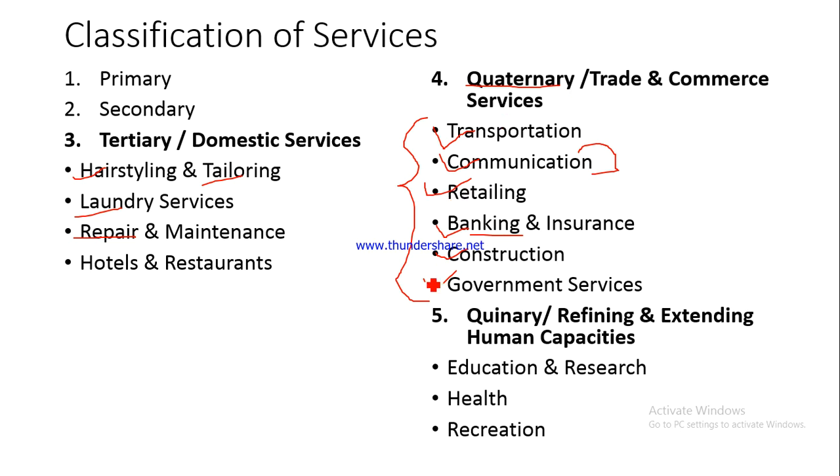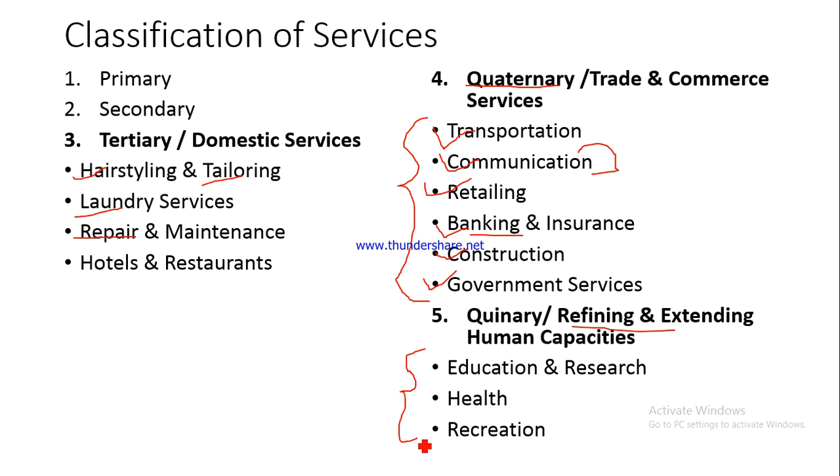Now have a look at the quinary. Quinary means the fifth level. Quinary is basically referring to those kinds of services which help in refining and extending human capacities, which help human beings improve their understanding, increase their awareness levels, increase their knowledge quotient. So these kinds of services are known as refining quinary services, right? For example, education and research.